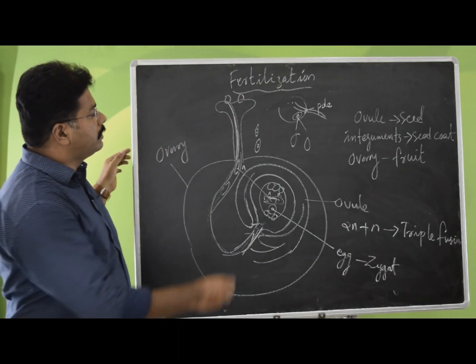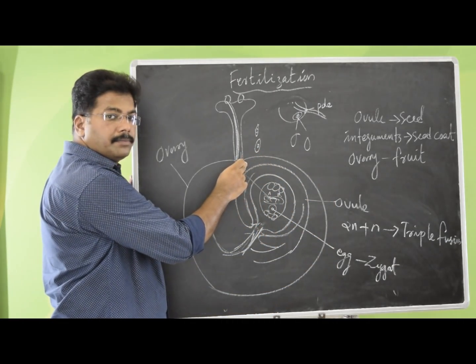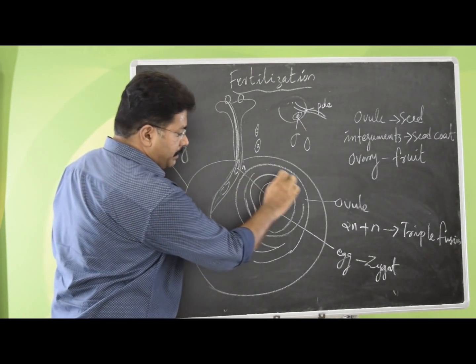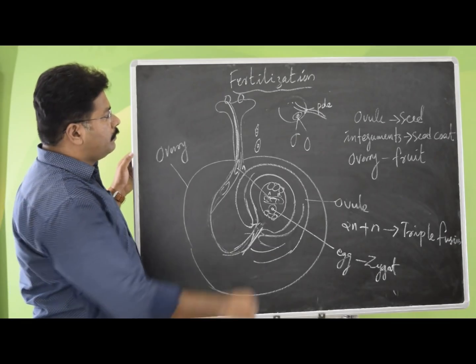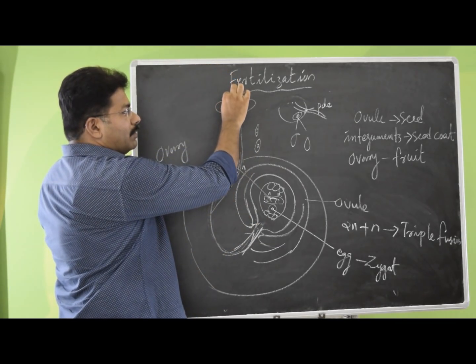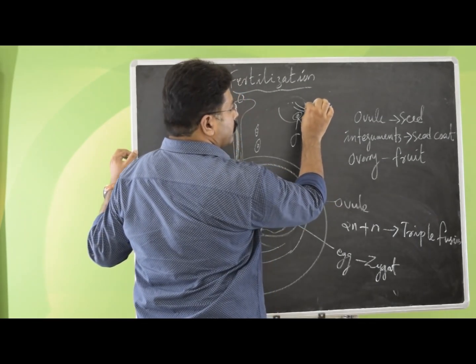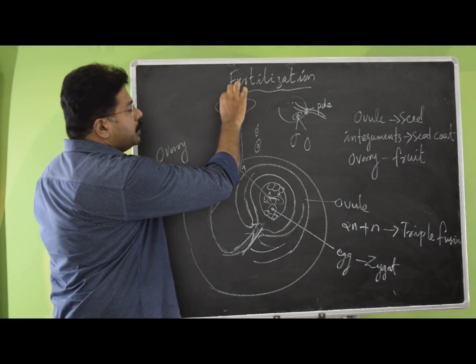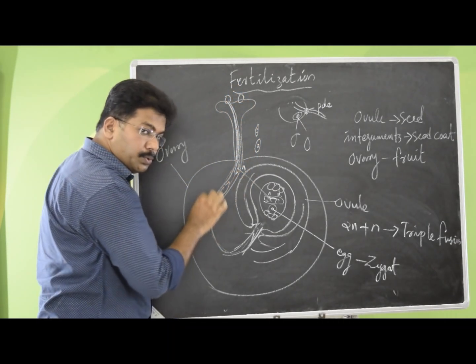First thing, let me tell you, this is the gynoecium, ovary, this is stigma, and you have made an ovule also inside, little larger in size. Step number 1, the pollen grain will fall, and through this pole in the exine of the pollen grain, a minute tube will arise. It's called pollen tube.